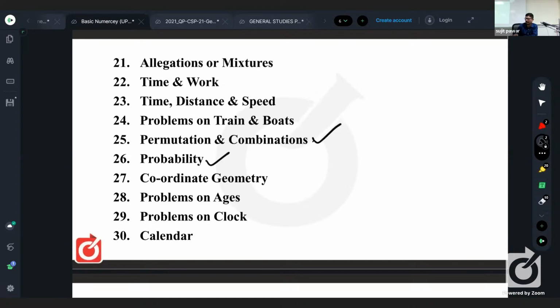Then we have coordinate geometry, that is Cartesian graphics, vectors, y-axis, like that. Even if it is geometry, it is specially referred to algebra only, that is equation of a line related to that. Problems on edges, that is related to equations. Problems on clock are practically the angle between the minute hand and hour hand, as well as some situational questions.